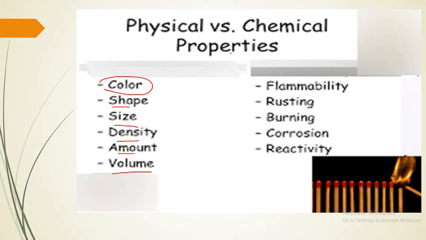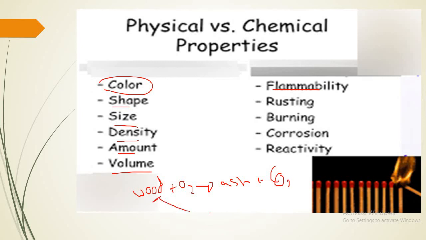So what about chemical property? Like flammability. When you burn wood, the wood reacts with oxygen and burns, giving us ash plus carbon dioxide. So what happened?